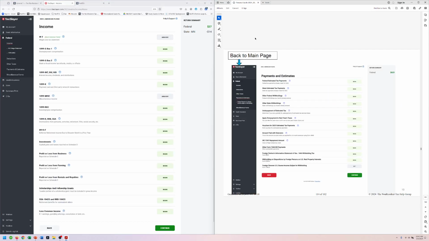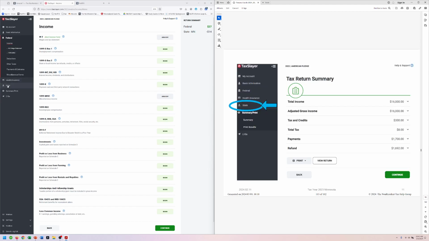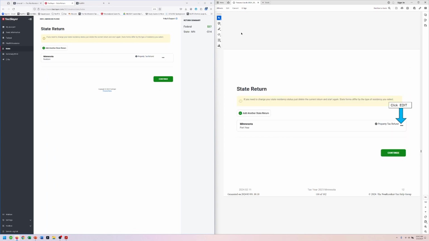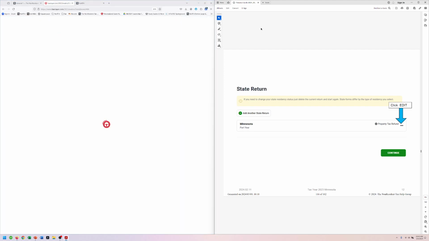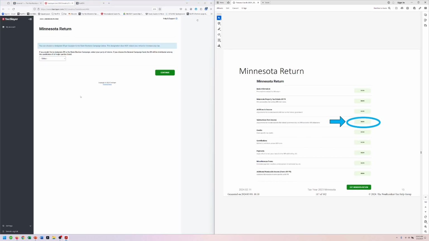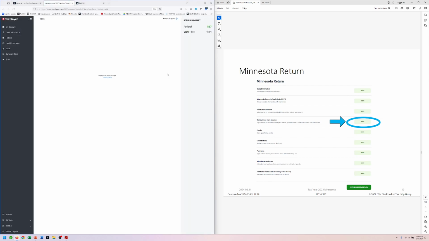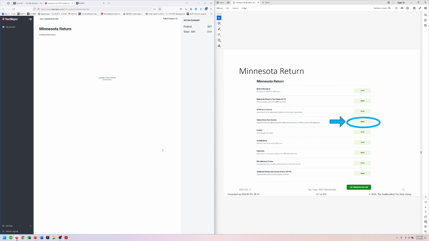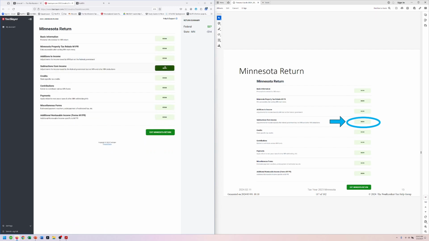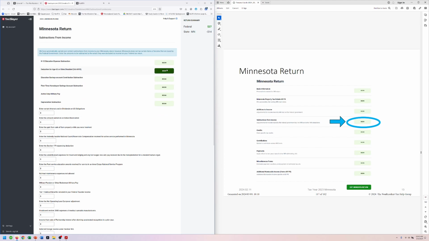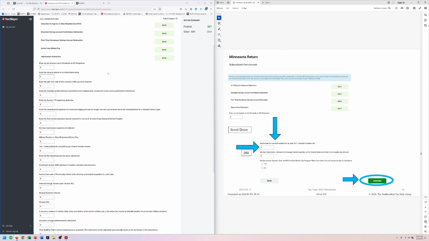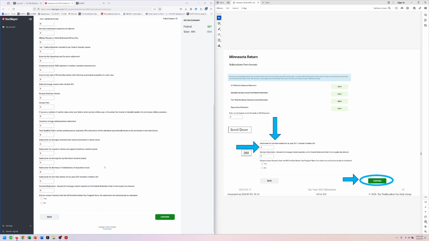We continue. All right, and now we need to go back to the state. So we've added it to the federal. Now we're going to subtract it on the state because we don't have to pay Minnesota taxes on that, which is great. All right. I don't know why it gave me that again, but that's all right. We're going to add more items. And we want to go to subtraction. All right, and then we scroll down. And somewhere down towards the very bottom, here we go.